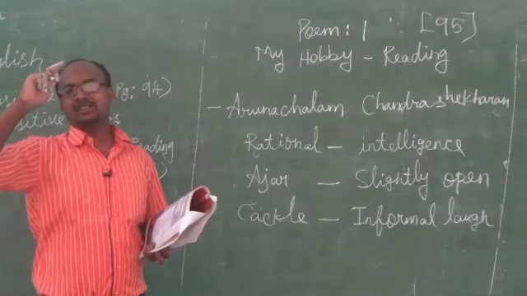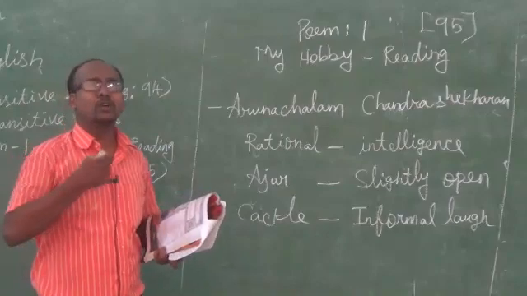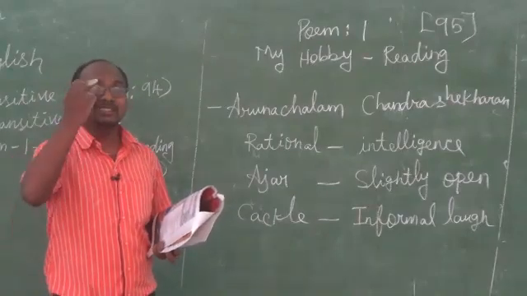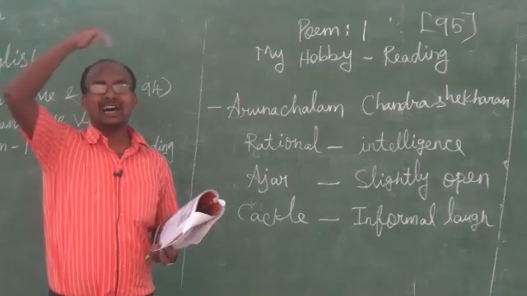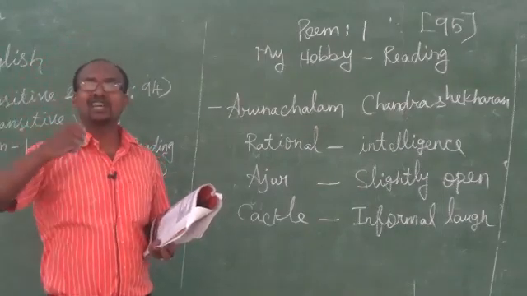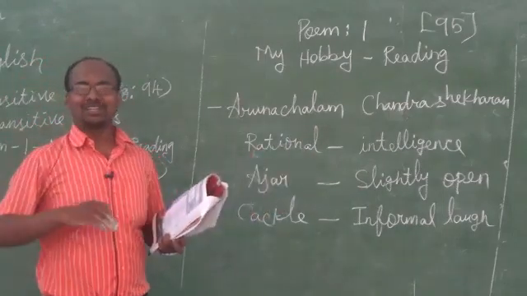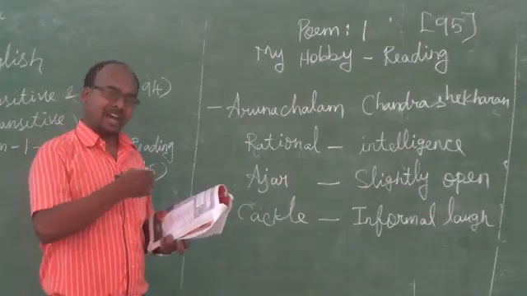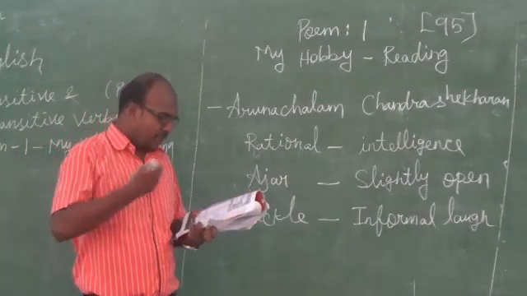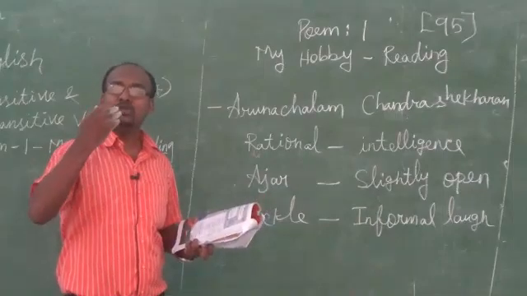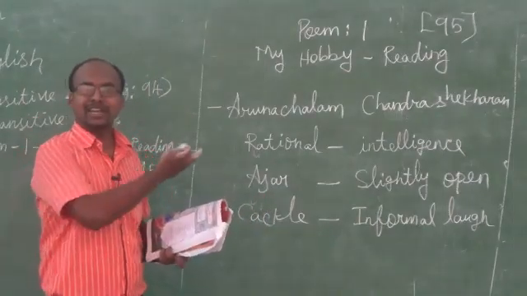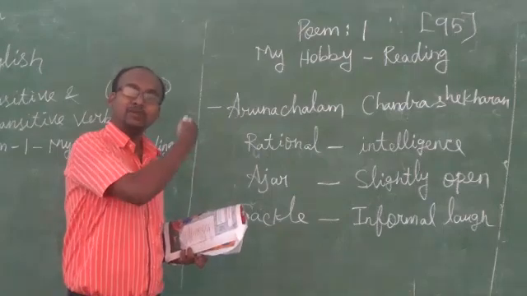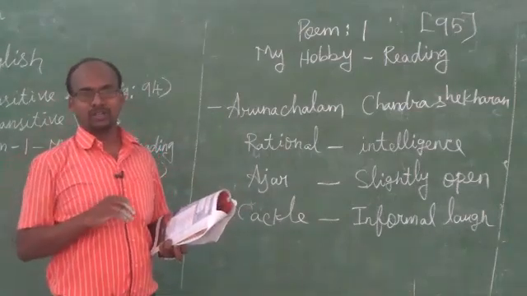It does not mention the body flying. It is the flying in his mind. All his rational, intelligent thoughts are flying all over the world. That's what I can wish. I can fly. It lets me fly, I wish. So his reading helps his thoughts to fly all over the world.